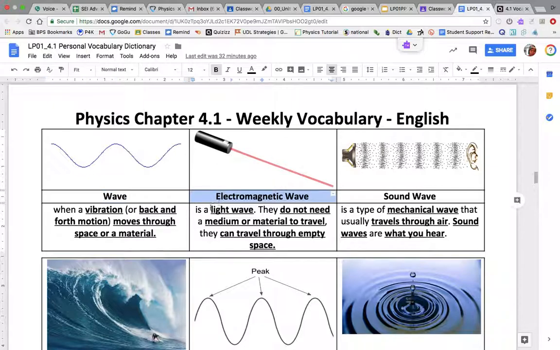Electromagnetic wave is a light wave, and light waves can travel through empty space and through most mediums.